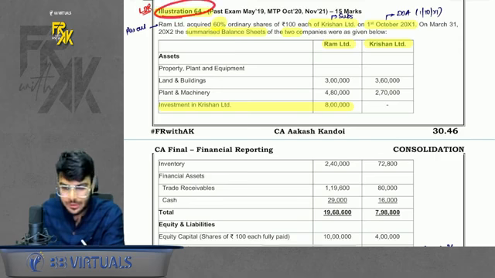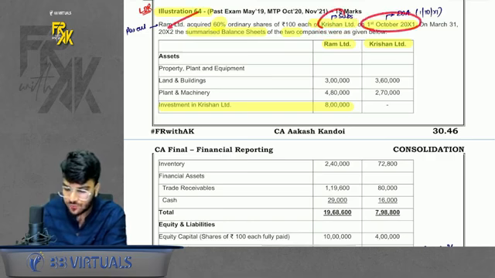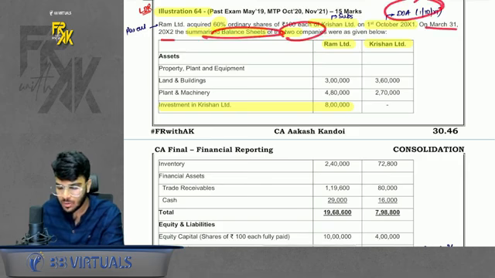Okay, chalo. Illustration 64, what is there? So it says Ram acquired 60% of Krishna Limited. Okay, so Ram is the parent, Krishna is the subsidiary. Very good. On 1st October, so we have acquired in mid of the year. Very good. The summarized balance sheet of two companies are given below.